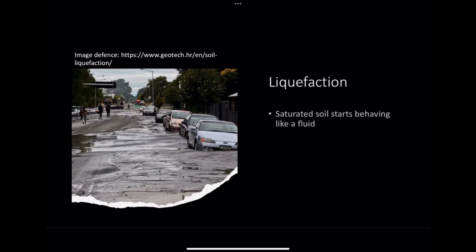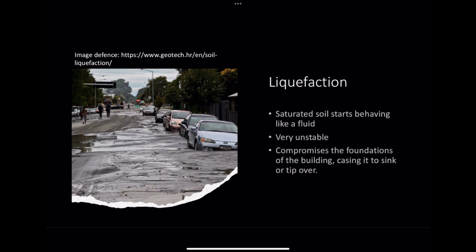Finally, we have liquefaction, which is when saturated soil starts behaving like a fluid. This is very unstable and can compromise the foundation of the building, causing it to sink or tip over.